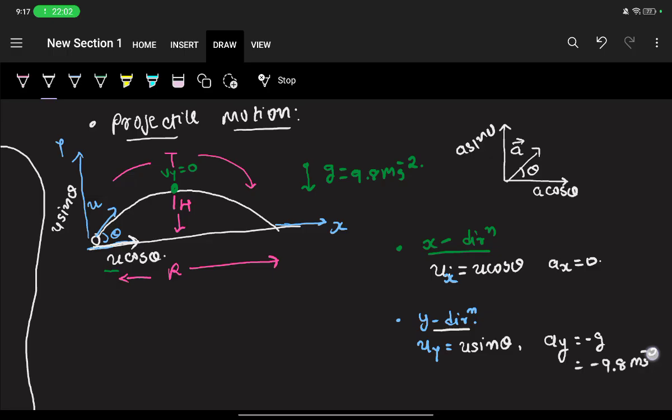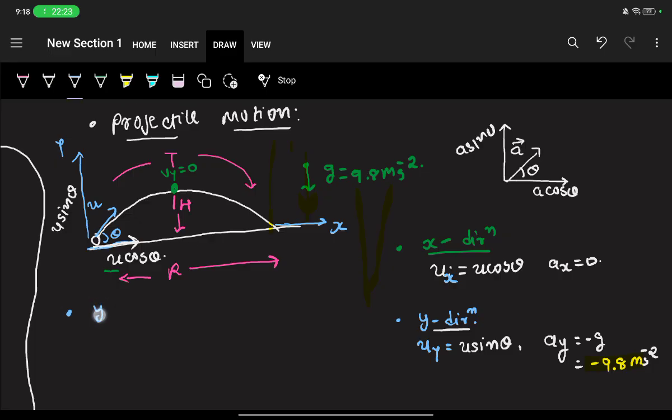Always remember, downward direction is negative and upward direction is positive. So acceleration due to gravity is downward. That's why we are taking its value as negative 9.8 meter per second square. Now let's just focus on the y direction. What's going on in the y direction?